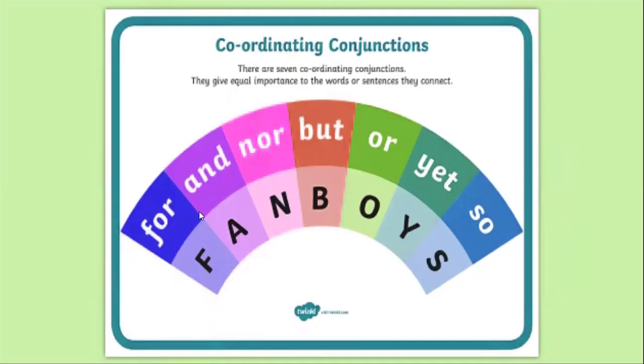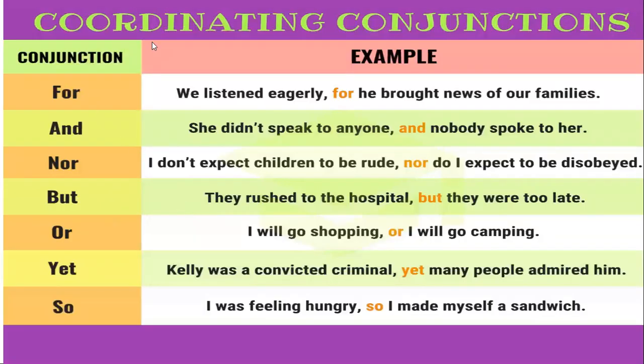Okay. Next, we can see the example for coordinating conjunction. For: we listen eagerly, for he brought news of our families. So here, two independent clauses. We listen eagerly. So this is our main clause. He brought news of our families. This is also one main clause. What is a main clause? Main clause is nothing but it gives a complete meaning.